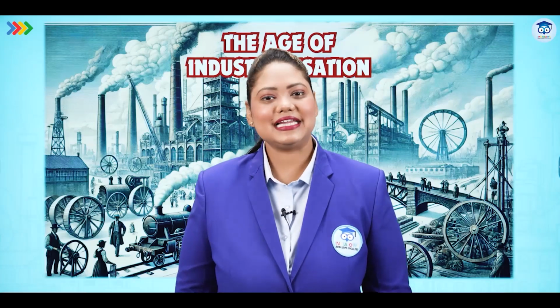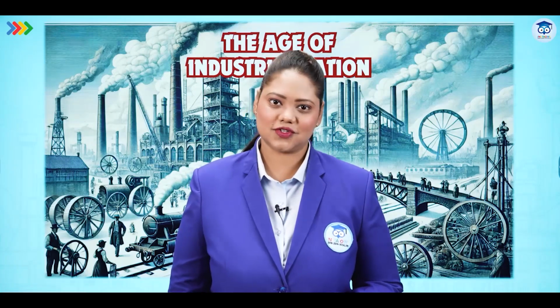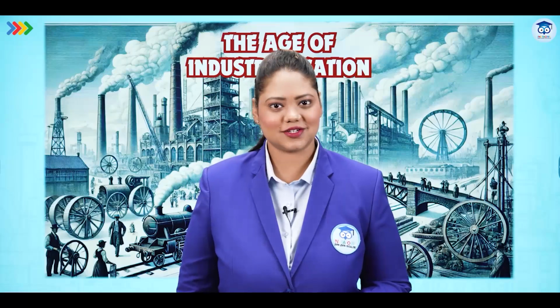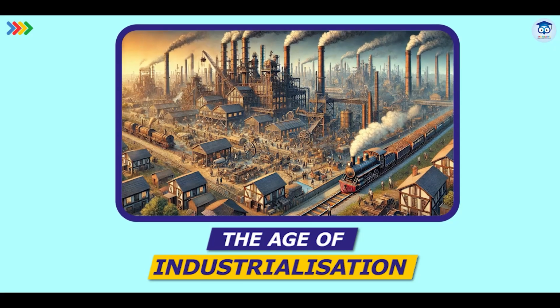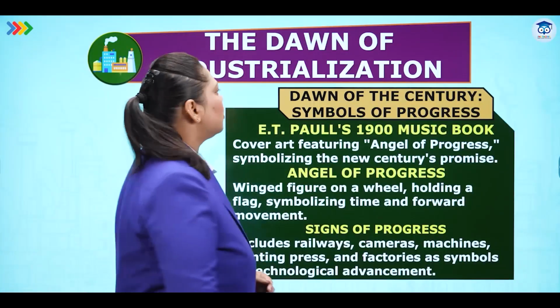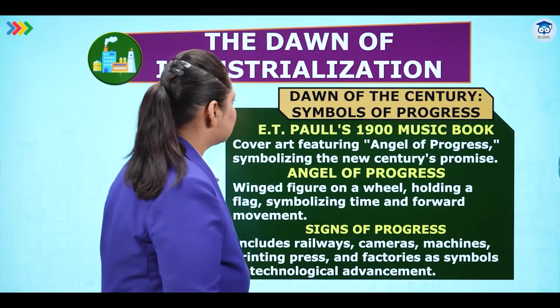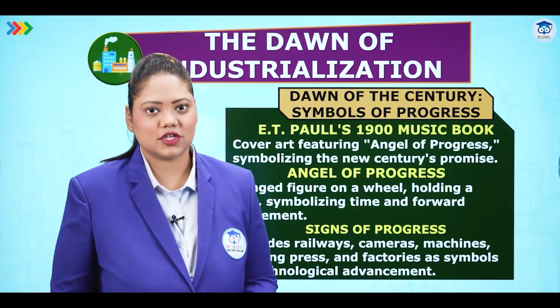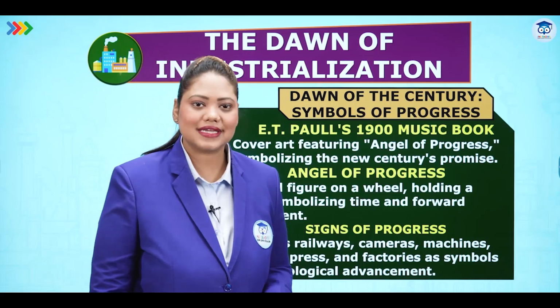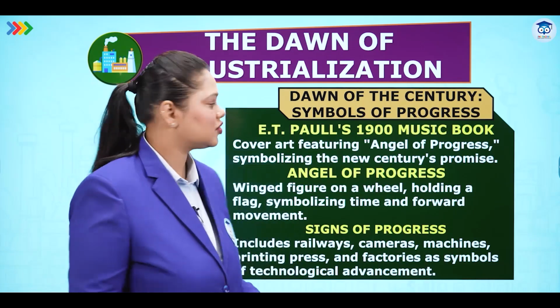Welcome, students. Let's start studying another interesting topic in history, the age of industrialization. The dawn of industrialization. The dawn of the century. So industrialization started from the 20th century. It started from the 1900s and then it picked up pace till the 21st century.